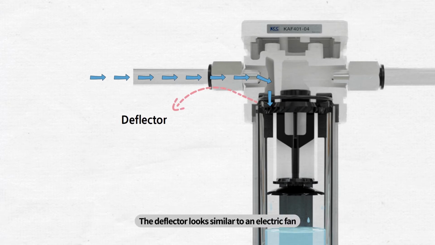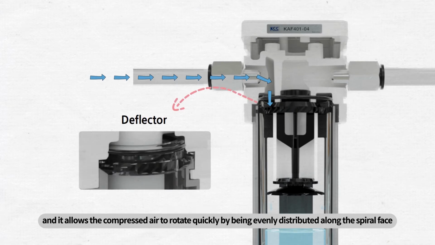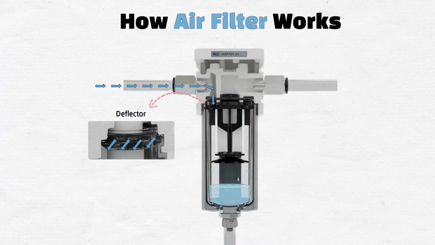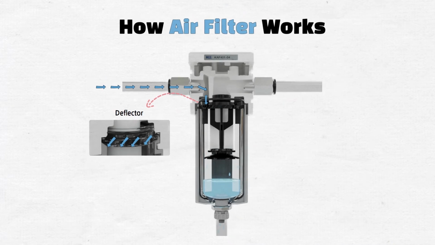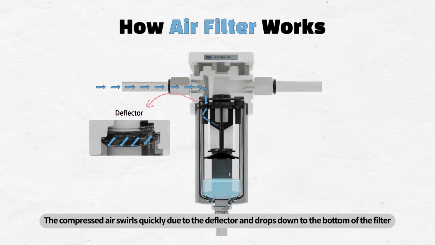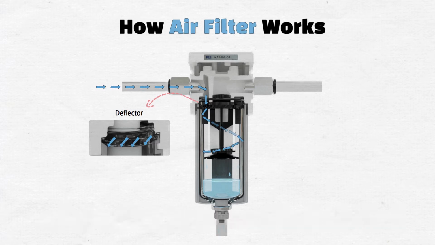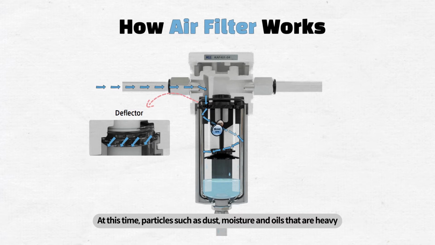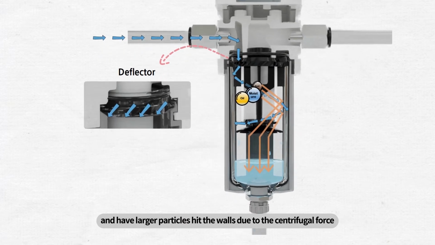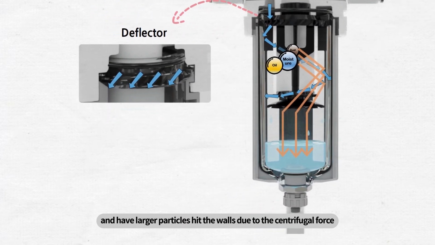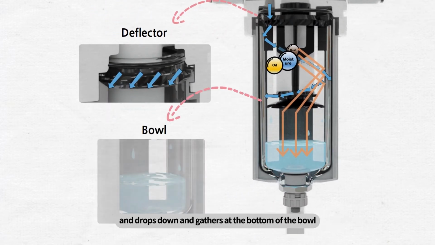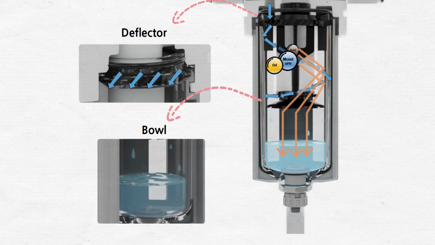The deflector looks similar to an electric fan, and it allows the compressed air to rotate quickly by being evenly distributed along the spiral face. The compressed air swirls quickly due to the deflector and drops down to the bottom of the filter. At this time, particles such as dust, moisture, and oils that are heavy and have larger particles hit the walls due to the centrifugal force and drop down and gather at the bottom of the bowl.